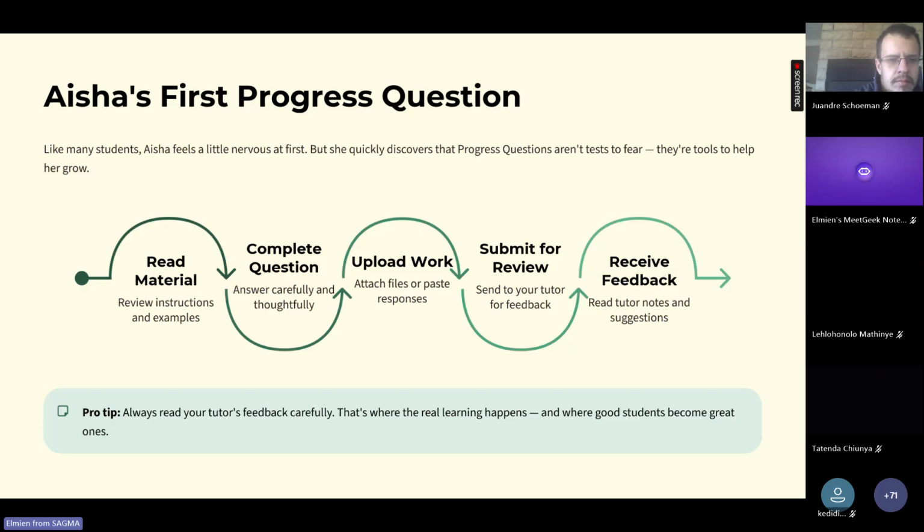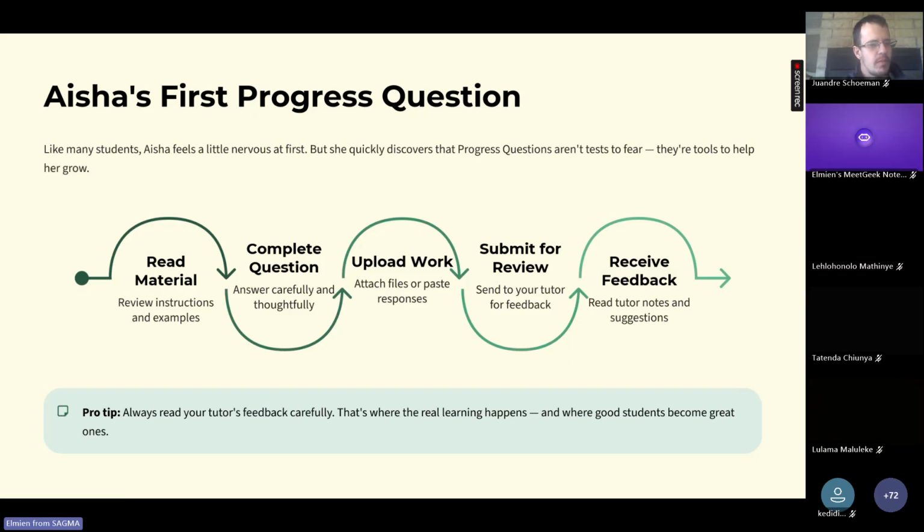The AI doesn't give you your official mark. It simply guides you in your learning. It may tell you what you've explained well, what you've missed, where you could improve, and you use that feedback to improve your answer before moving to the next question. You will also have as many attempts at the progress questions as possible. The pass mark for the progress questions is 60%. So the more you improve your answers, the better result you will get that will count towards your end exams.